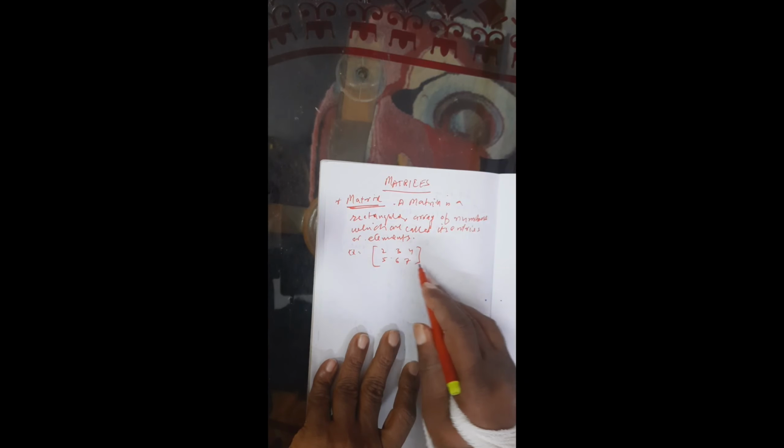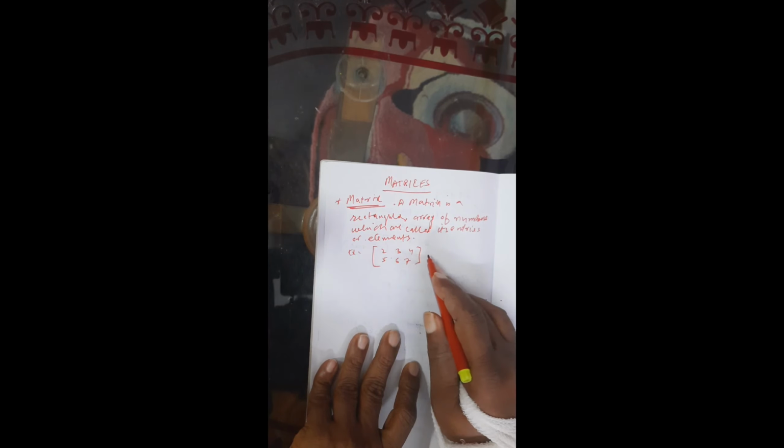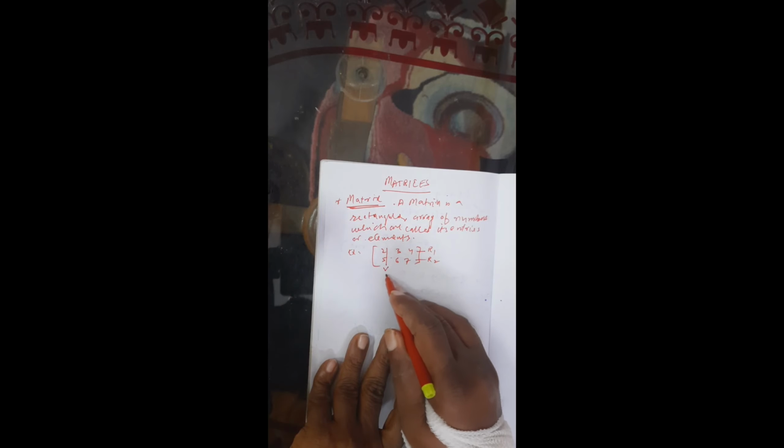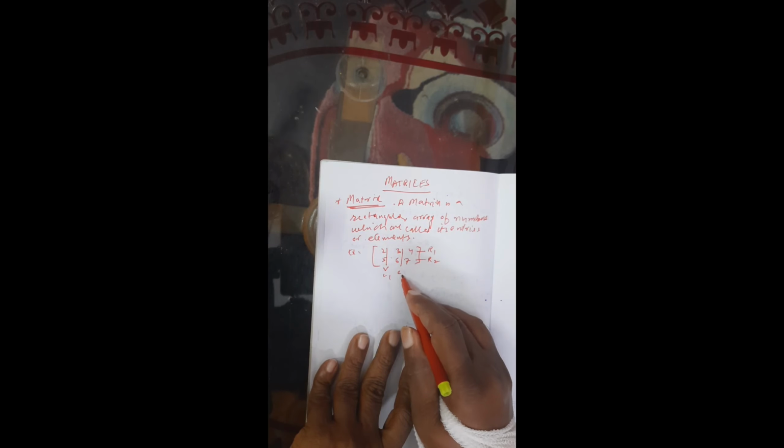It is rectangular. Why? Because it has, this is called row 1, this is called row 2, and this is called column 1, this one is called column 2, this is called column 3. So, we write the dimension of this as first rows, then columns: m by n, where m is rows and n is columns.